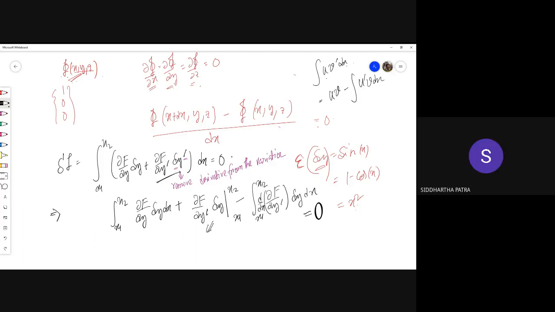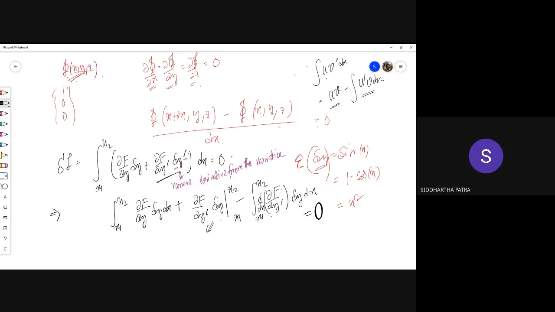Do you recall integration by parts? Yes, sir. Can you relate to this second expression? Yes, sir. So that's what I'm doing here. It's just that here it is an indefinite integral and I'm doing a definite integral. I'm removing the derivative from this one and introducing more derivative on the first term. Is it clear now? Yes, sir.